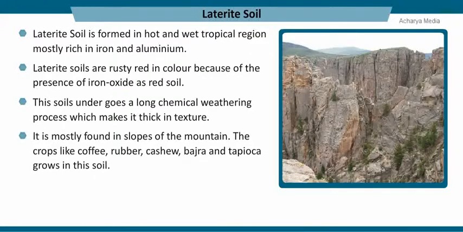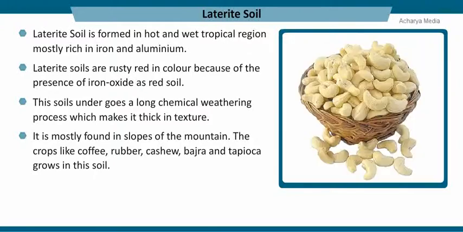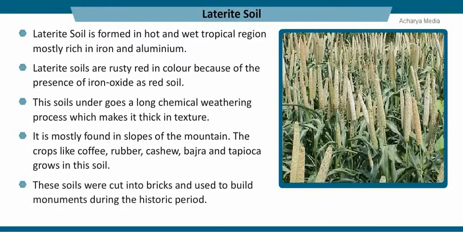It is mostly found in the slopes of the mountains. The crops like coffee, rubber, cashew, bajra, and tapioca grow in this soil. These soils were cut into bricks and used to build monuments during the historic period.